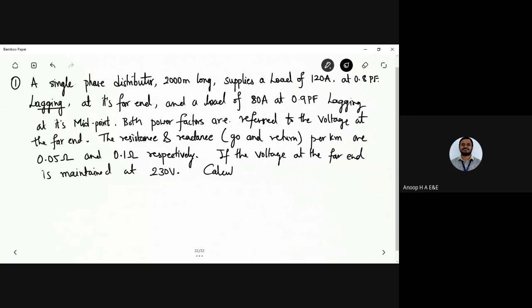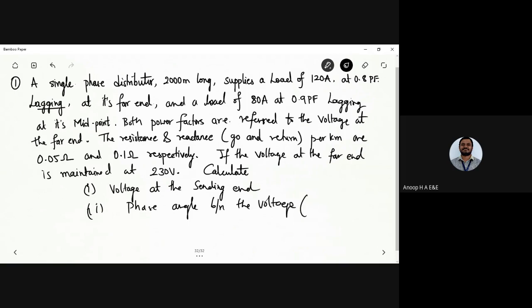Calculate first, the voltage at the sending end. Second, we'll be calculating the phase angle between the voltages.